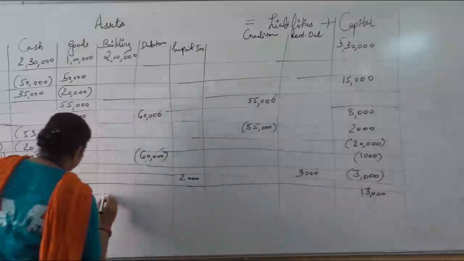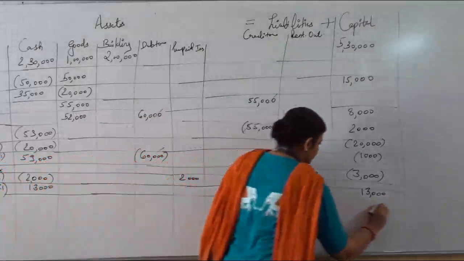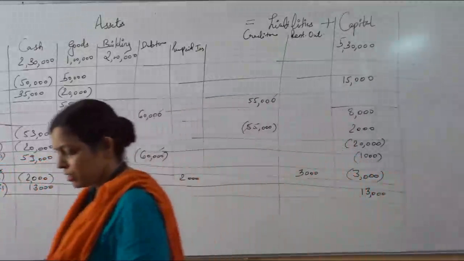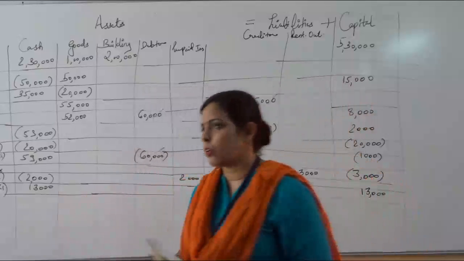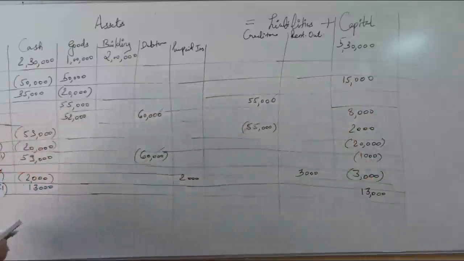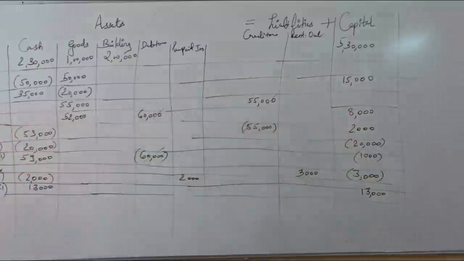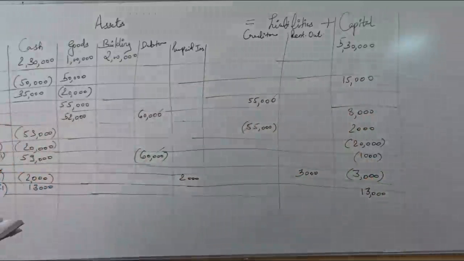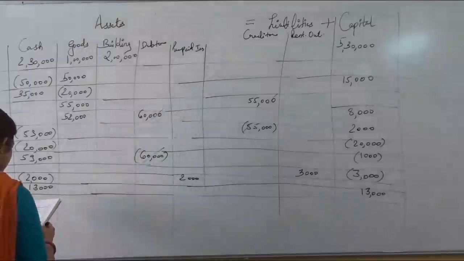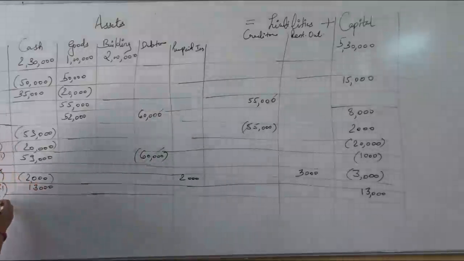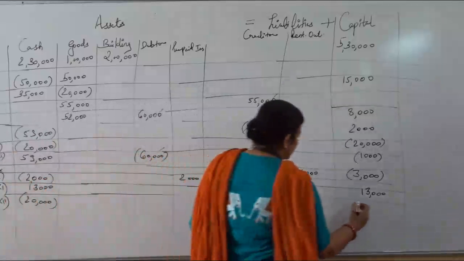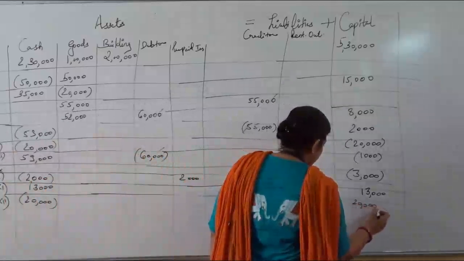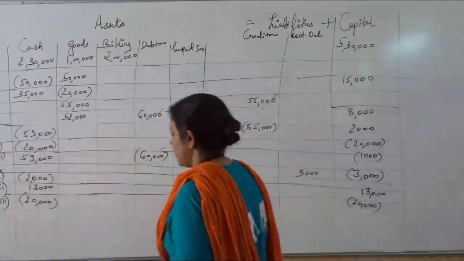Then next transaction. Amount withdrawn by him for personal use, 20,000. Amount is withdrawn from the business, which means it's a drawing. Again, drawing is like a nominal item. You will subtract from both sides. How much drawing is done? 20,000. From cash 20,000 and from capital also 20,000. Both sides will be subtracted. Then next transaction.